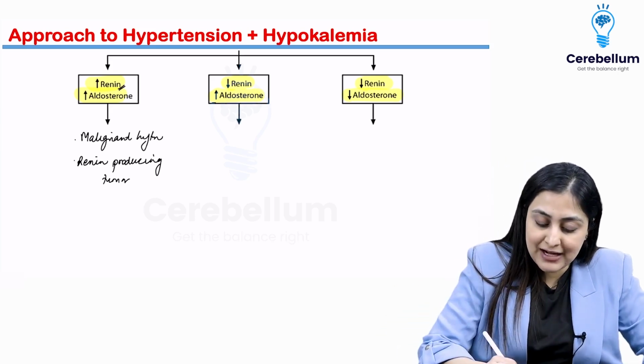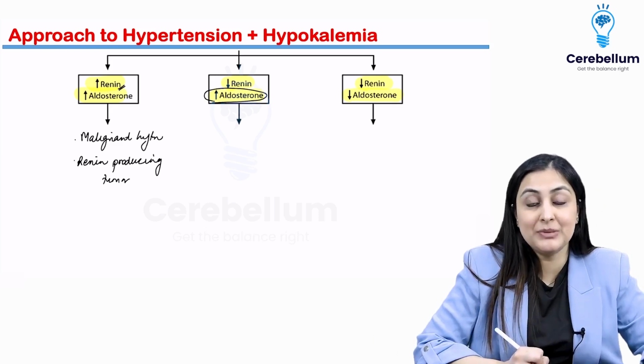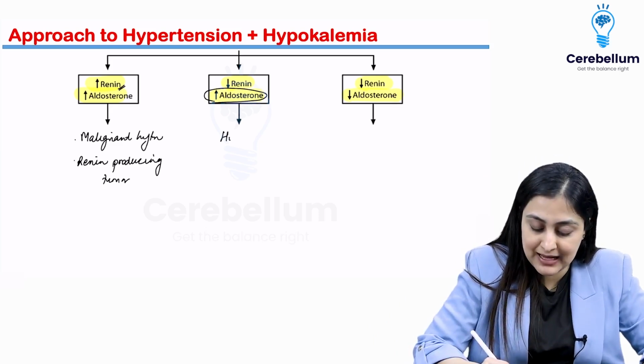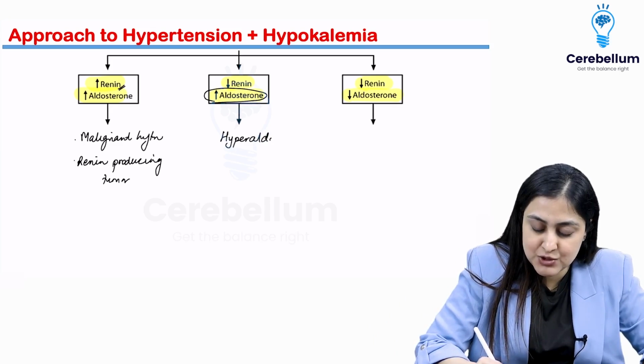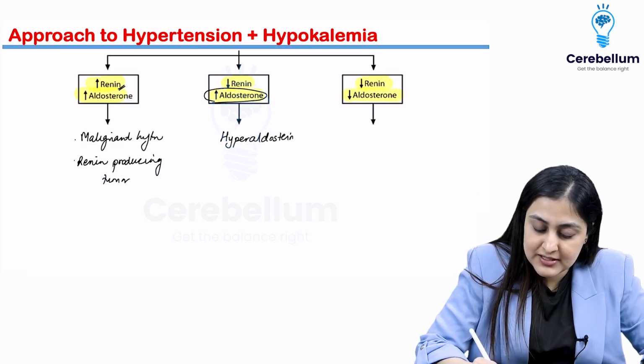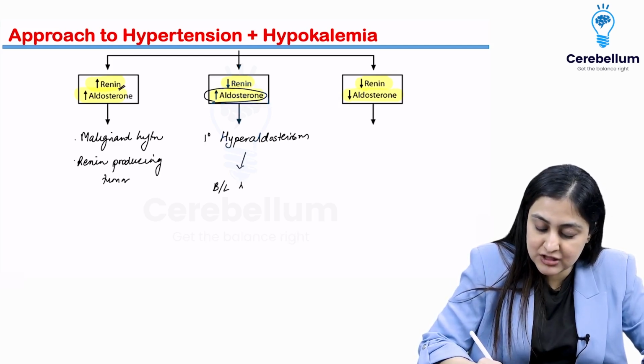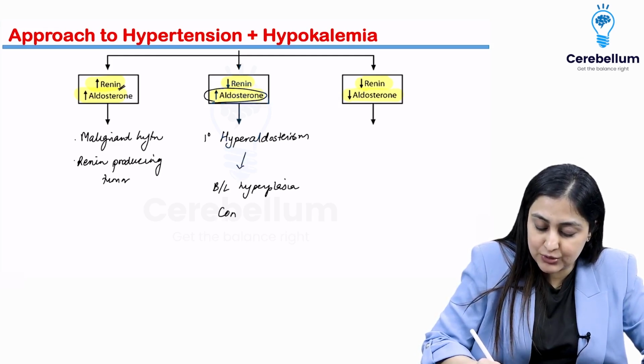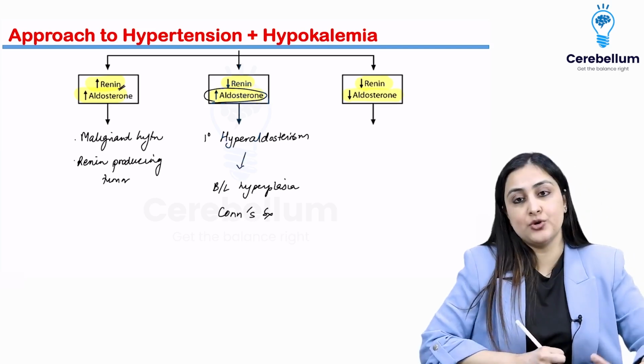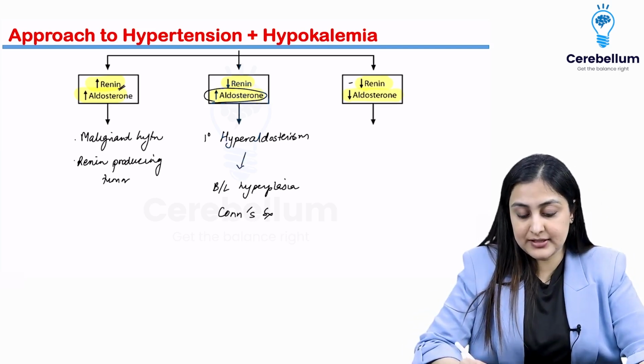On the other hand, if aldosterone is high and renin is low, meaning there is aldosteronism, hyperaldosteronism, as we saw in the last slide. So this is primary hyperaldosteronism, either because of bilateral adrenal hyperplasia, or it could be an adenoma known as Conn's syndrome. Thirdly, look at this.